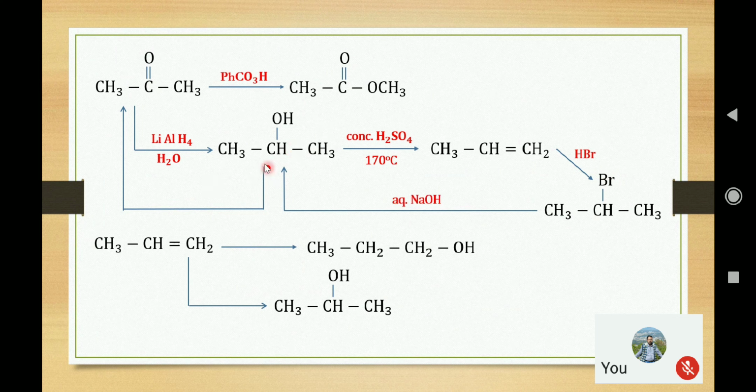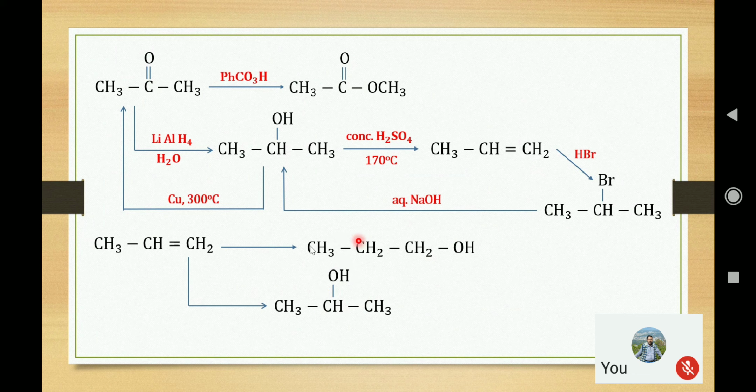Now again here from this alcohol we can prepare ketone. Earlier it was from ketone to alcohol, here it is alcohol to ketone, so that must be an oxidation process. It can be done by using a mild oxidizing agent, or by simple dehydrogenation by heating the secondary alcohol with metallic copper or silver at around 300 degrees Celsius. Now from this alkene we can convert it into alcohol, where the alcohol group is coming at the terminal carbon, and here in this it is coming at the middle carbon.